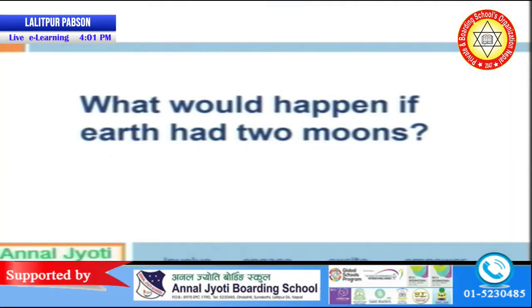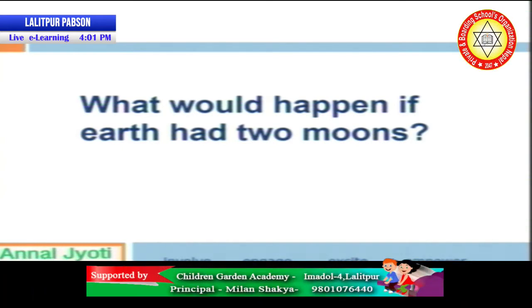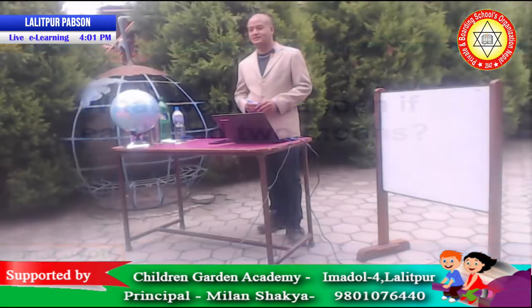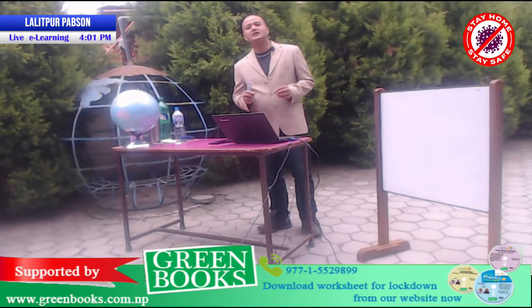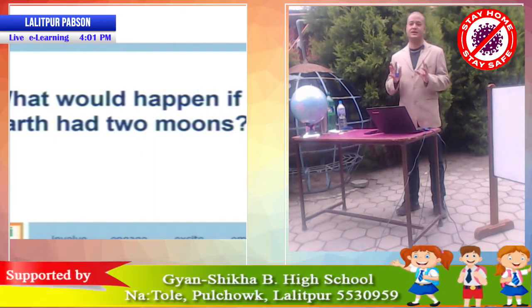Yesterday we posed one question to you. What would happen if Earth had 2 moons? That was the question given to you. Did you find any answer? Did you browse the internet? What would happen? We will talk in terms of gravitation. If there be 2 moons on the Earth, what would happen?